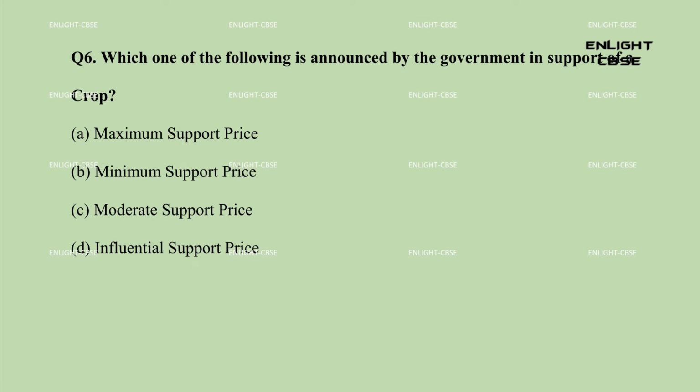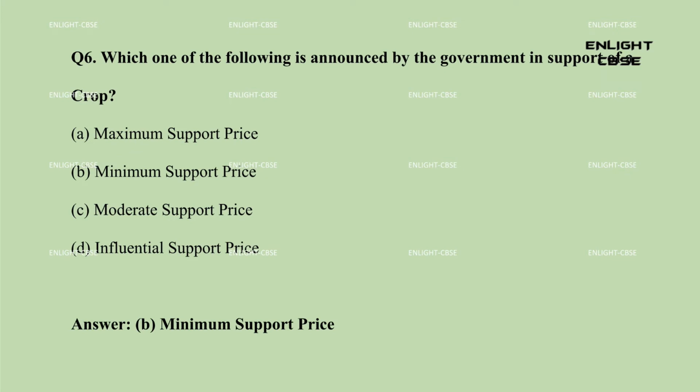Question 6. Which one of the following is announced by the government in support of a crop? A. Maximum support price. B. Minimum support price. C. Moderate support price. D. Influential support price. Answer: B. Minimum support price.